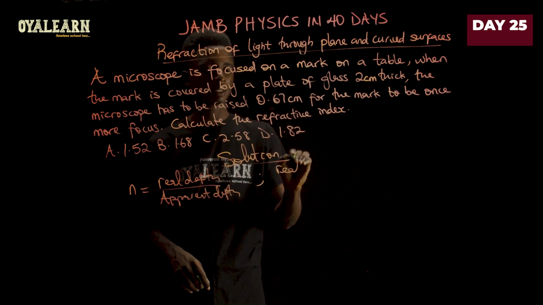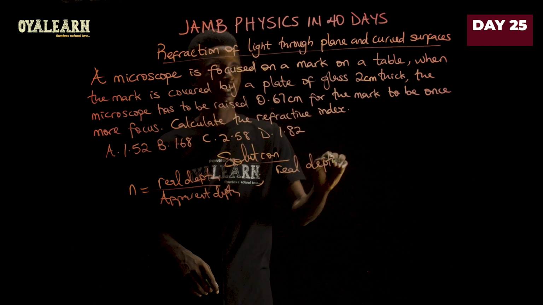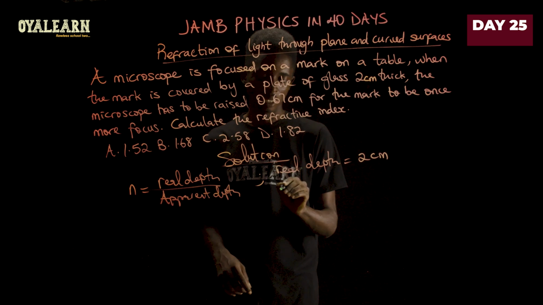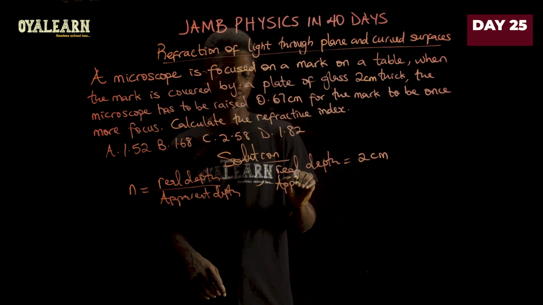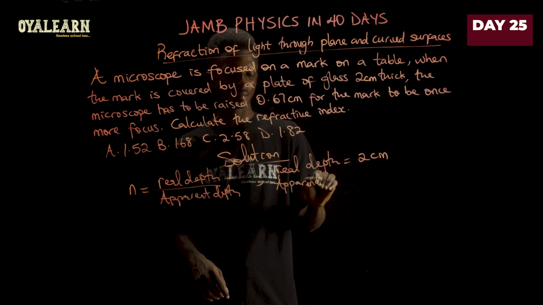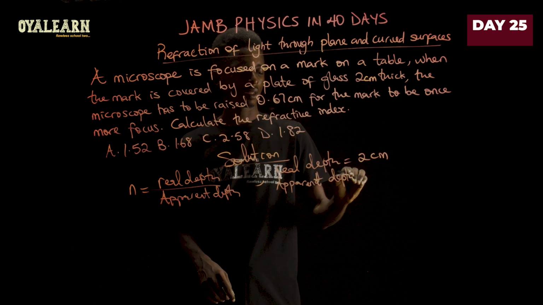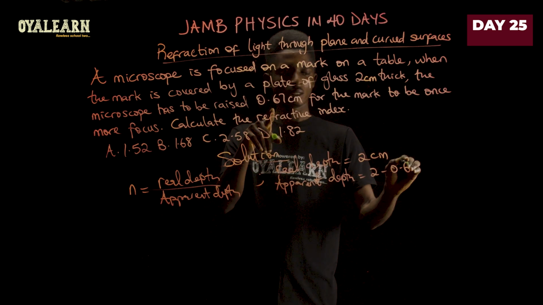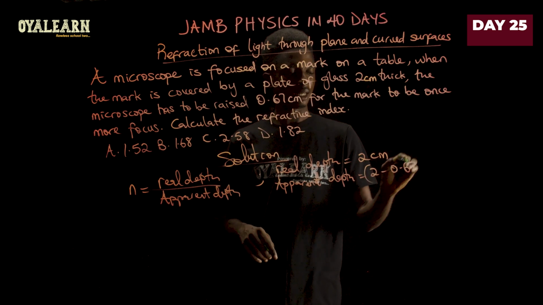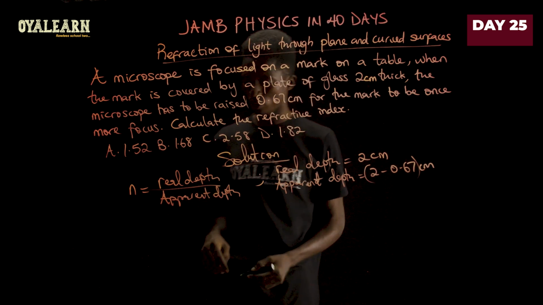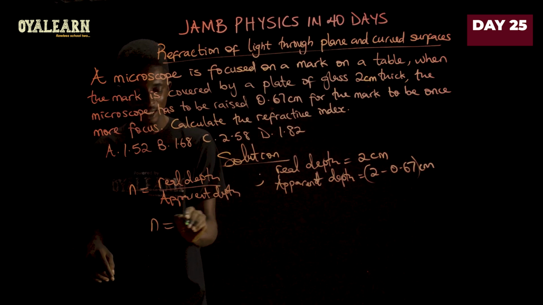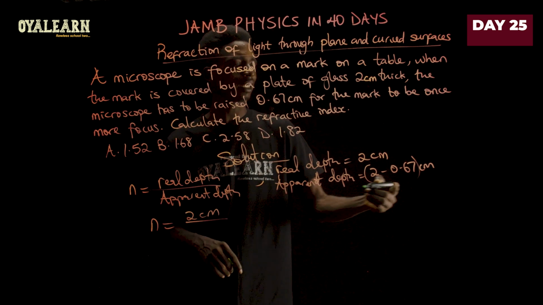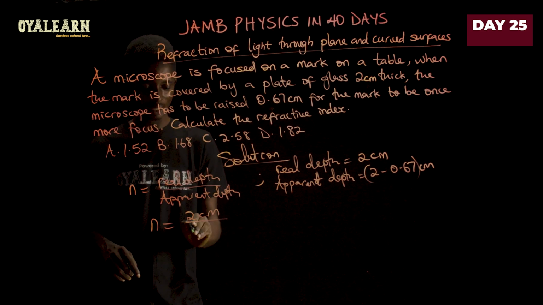Now the real depth is 2 centimeters, while apparent depth is going to be 2 minus 0.67, and this would be in centimeters as well. So that is our refractive index, therefore becomes 2 centimeters divided by, now the difference here is 1.33 centimeters.